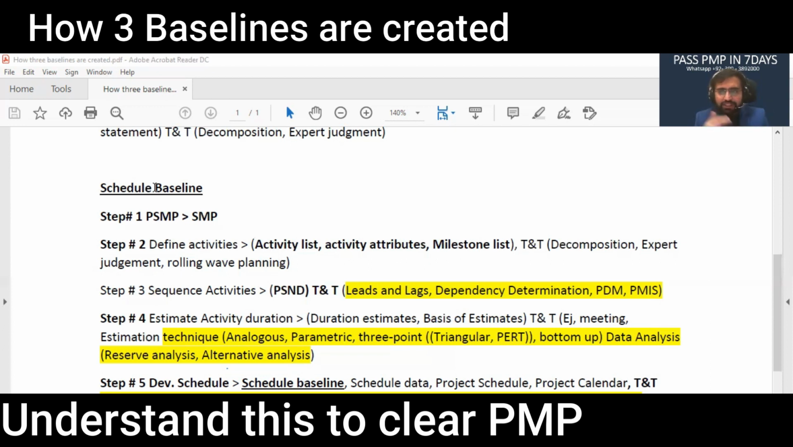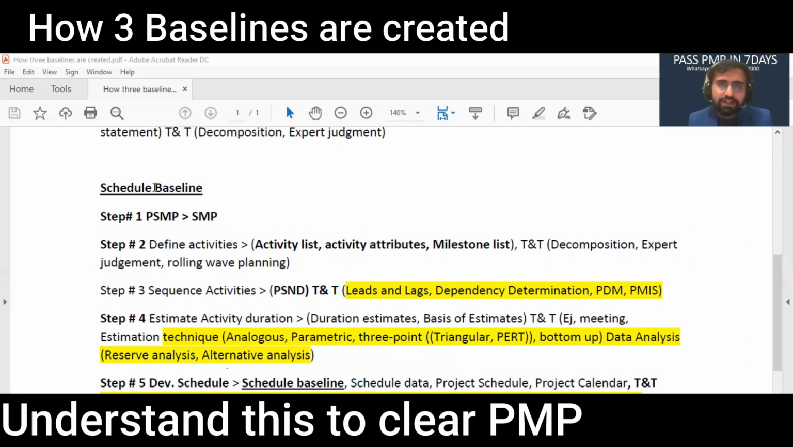Mandatory dependency, discretionary dependencies, internal dependencies, external dependencies, and we need to know how to communicate it along the way. Of course, don't forget about the precedence diagramming method, connecting activities along the way. Once that is done, you have a project schedule network diagram in your hand.